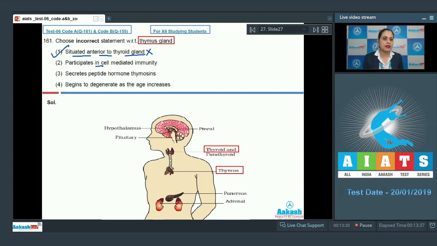The next statement is participates in cell-mediated immunity. And as it is a correct statement, so this cannot be a correct answer to our question. Next statement is secretes peptide hormone thymosin. And as it is also a correct statement, so this cannot be a correct answer. And last statement is begins to degenerate as the age increases. And as it is also a correct statement, so this cannot be a correct answer to our question. Because this thymus gland synthesizes and secretes a peptide hormone thymosin. And as the age increases, this gland begins to degenerate. So the correct answer to this question is option number 1. Let's discuss our next question.